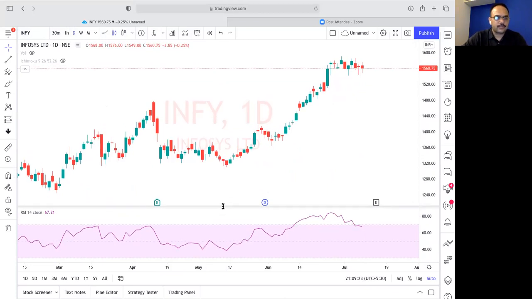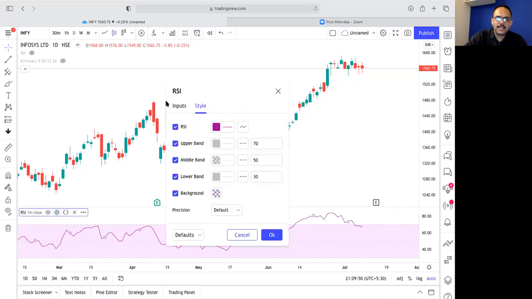Okay. Then you have this setting here on the left hand side. How many of you are able to see this setting? Type S if you are able to see this RSI. If you are able to see this RSI 14 close. Yes. Okay. Go to the settings. Take your mouse on top of it, on something like a gear, press on the setting. This setting will open, right? You can see the settings on my screen.